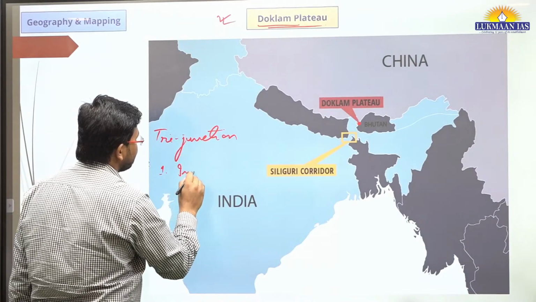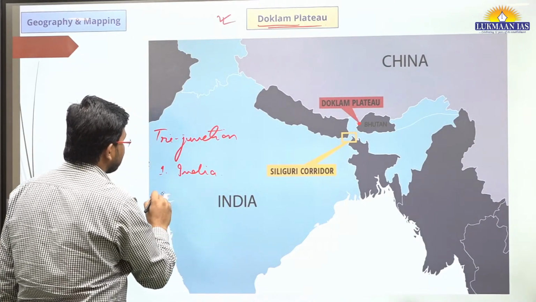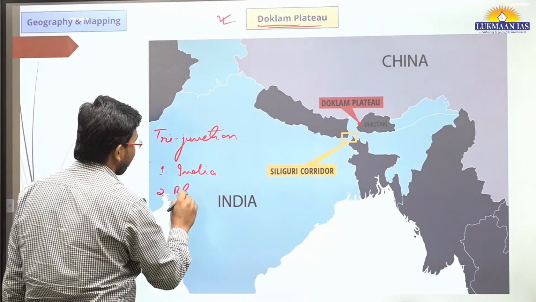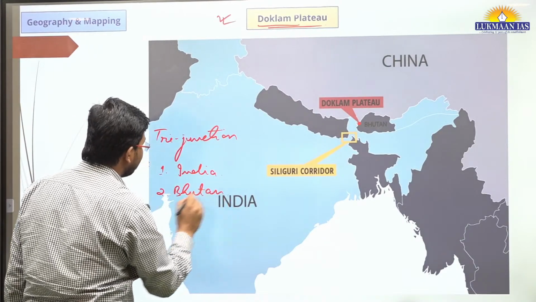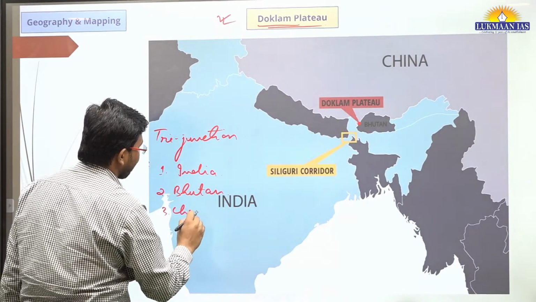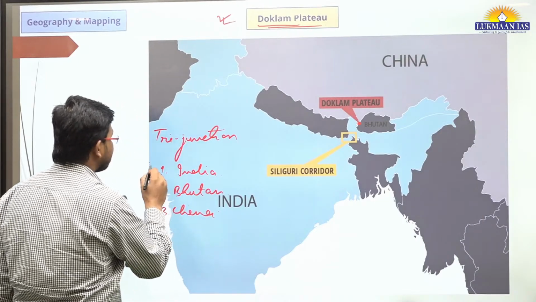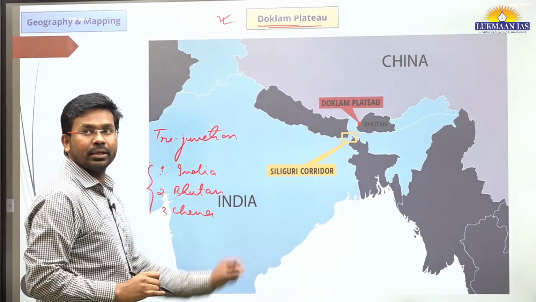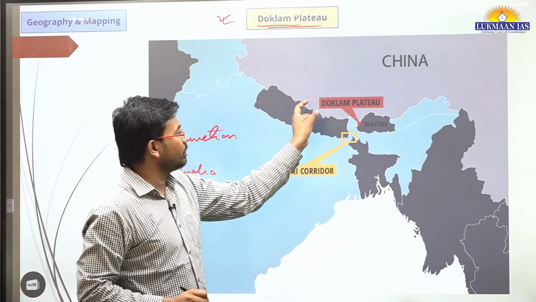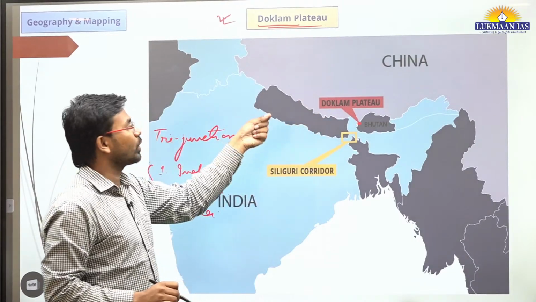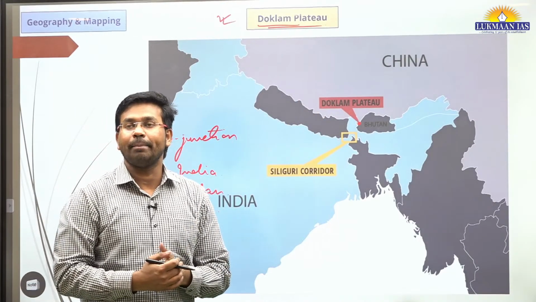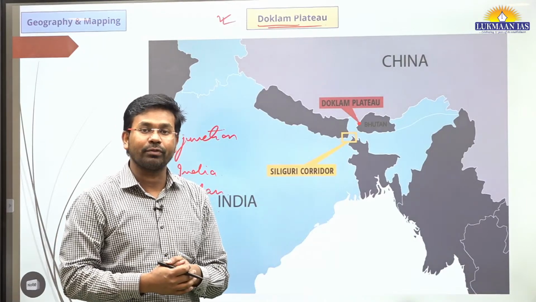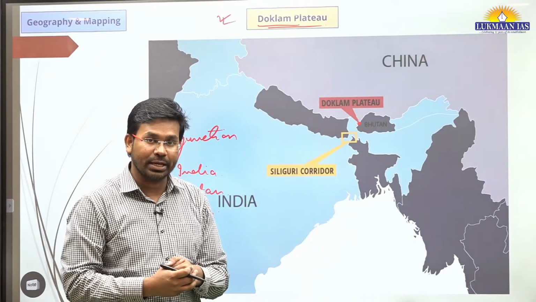One of the countries, let's say India, second country is Bhutan, and third country is China. These are the three countries between which this location exists. This is the Doklam Plateau, and it has been a point of contention between India and China.